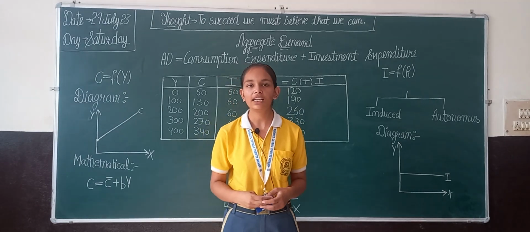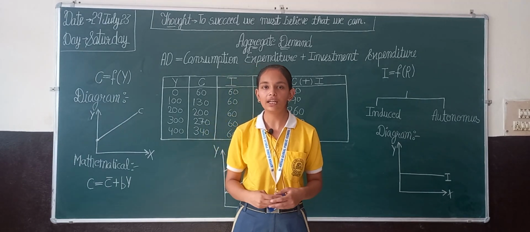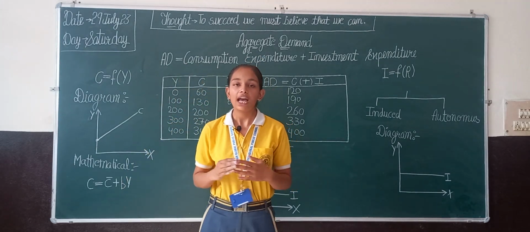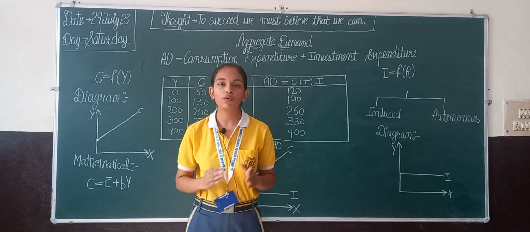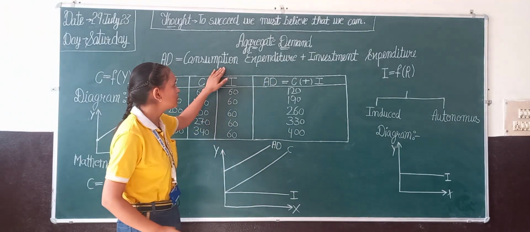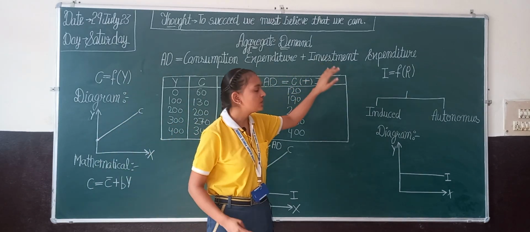My name is Neha. I study in class 12th and today I am here to discuss the topic aggregate demand. What is aggregate demand? Aggregate demand is the total demand of goods and services in an economy. Aggregate demand is the sum total of consumption expenditure and investment expenditure.